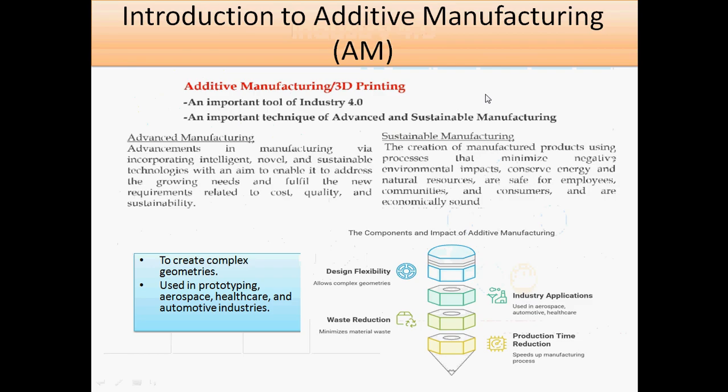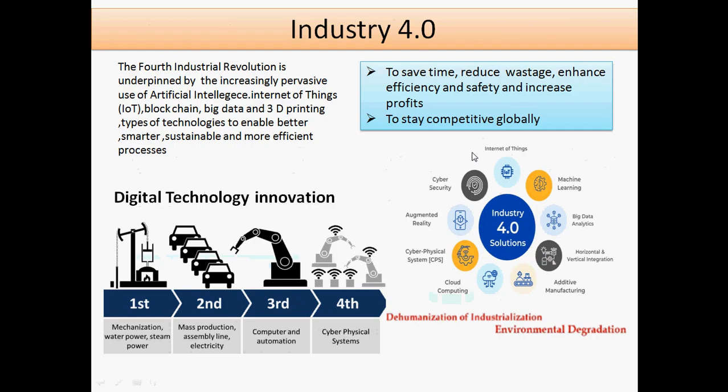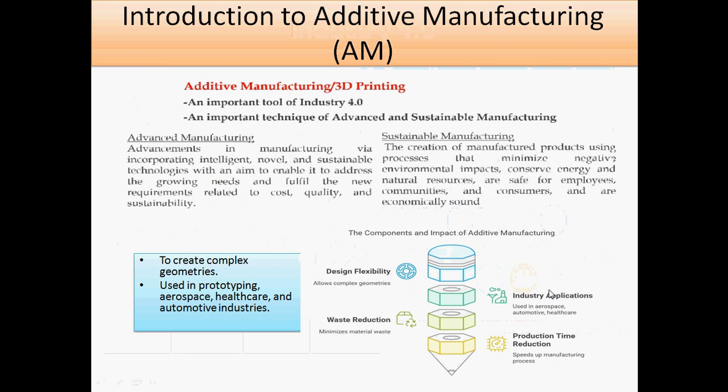Look at the next. Whenever you add this technology, there is also 3D printing, that is nothing but additive manufacturing. Additive manufacturing is nothing but layer by layer manufacturing, which is useful in the manufacturing sectors, enabling sustainable technology with an aim to fulfill growing needs and new requirements. So that is about the main motto. Also, we are relating it with cost equality and sustainability.